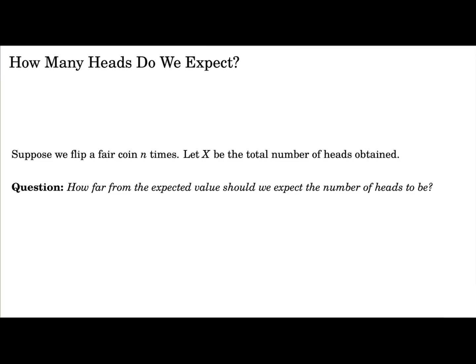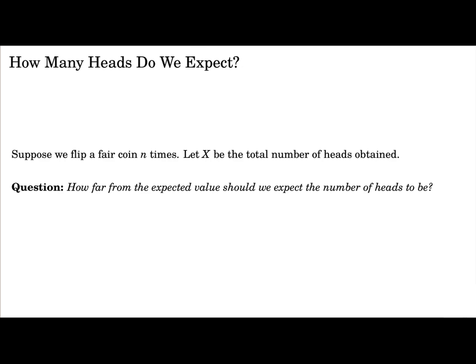Suppose we flip a fair coin n times and we let X be the total number of heads. We already have an intuitive answer for the expected value, right? Since the coin is fair, we expect about half the tosses to be heads, around n over 2. But now we want to ask a more refined question: how far from this expected value should we expect the number of heads to be?